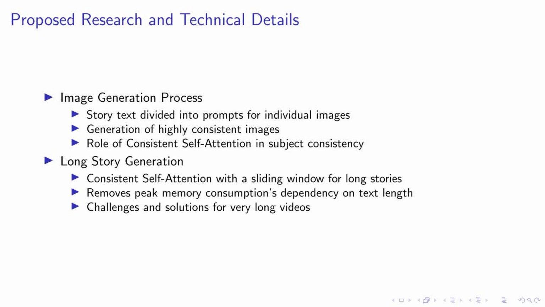Finally, we use the semantic motion predictor to transition the generated images into videos. This step significantly improves the narration and overall quality of the content, providing a seamless and engaging storytelling experience. This combination of techniques allows us to generate high-quality, subject-consistent images and videos that effectively narrate a story.